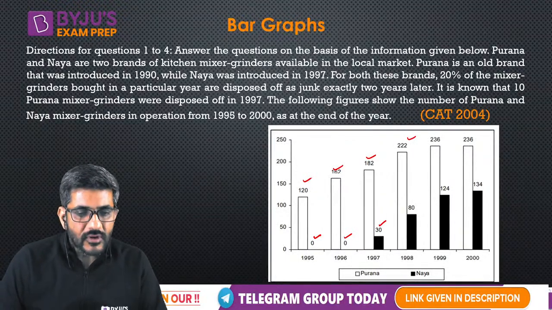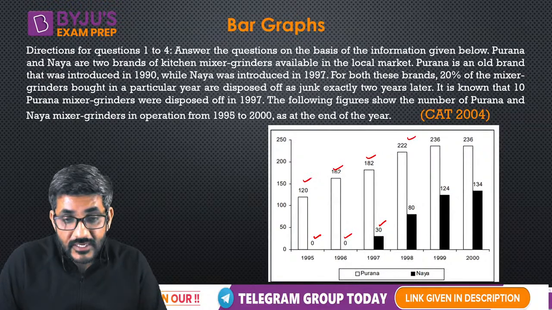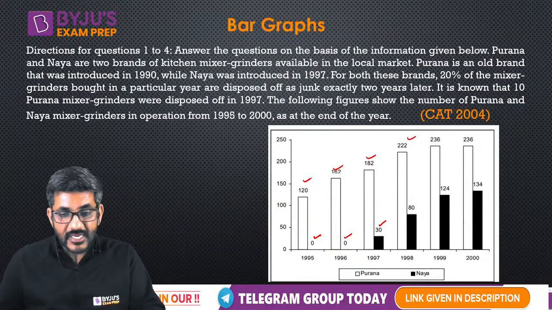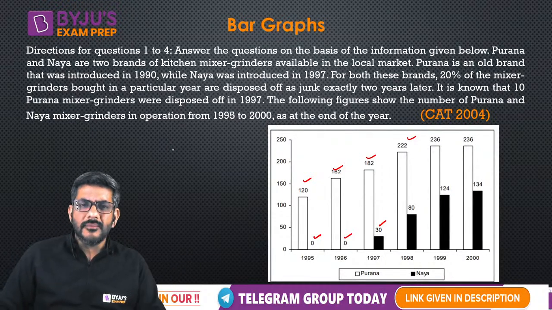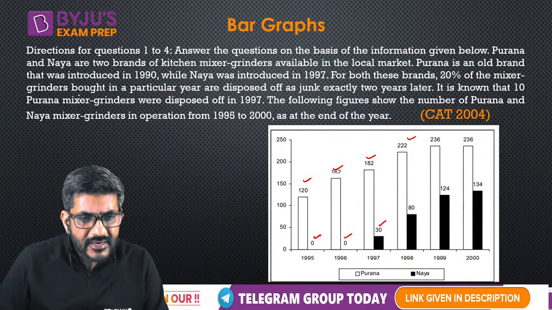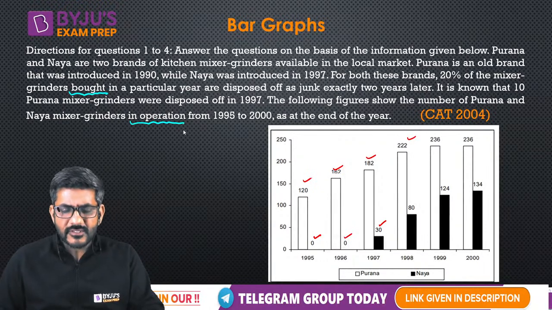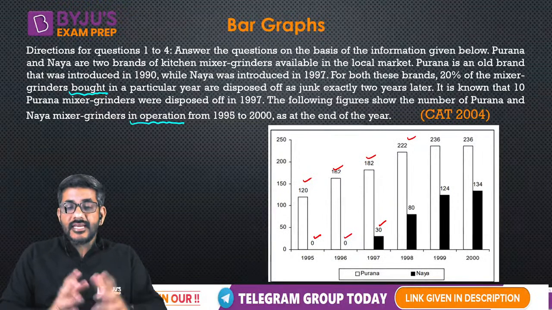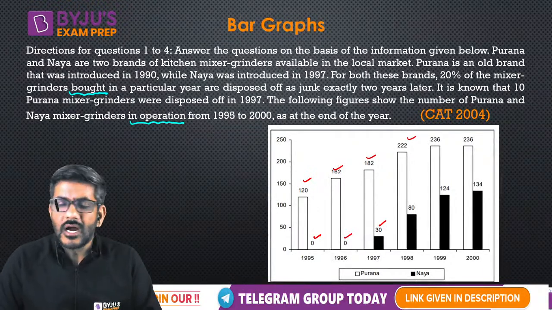It is known that 10 Purana mixer grinders were disposed of in 1997. The following figures show the number of Purana and Naya mixer grinders in operation from 1995 to 2000. So there is one thing that I want to tell all of you. I always had a problem in this: here he has written grinders bought in a particular year, and here he says in operation. So I always used to have this question, that in operation and bought, are they different or are they similar?